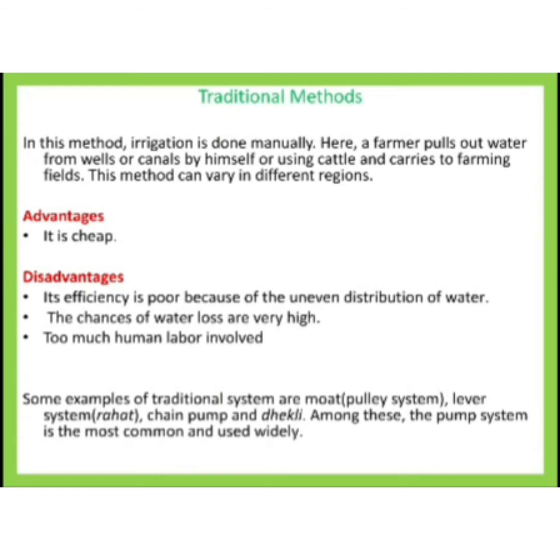One of the main advantages of the traditional method is that it is very cheap. We are not using much technology or costly things in this, so it is very cheap. Disadvantages are that too much human labor is required, that is to pull out the water, and use of cattle, etc. Also, in this case, the chance of water loss is very high, and there may even be uneven distribution of water. That is, some part of our field gets more water, some part gets less water.